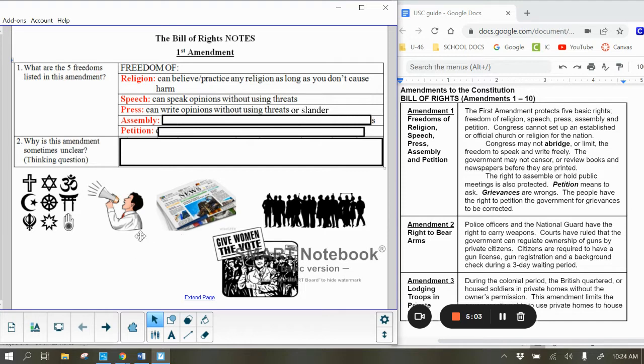Now down here below, my 2 images that go along with speech and press. So speaking your mind, sharing your opinions, that's just a reminder there. But again, not using threats. And then here's an example of press, the newspaper, but this could be anything that's in print. So it could be a magazine. It could even be a blog. It could be a post on Instagram. These are different types of press. So digital is included in that as well.